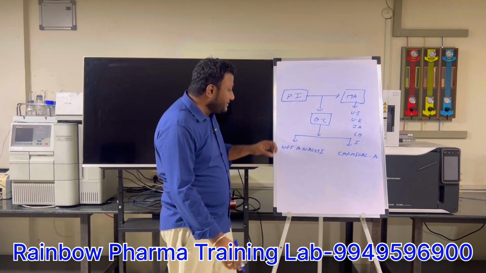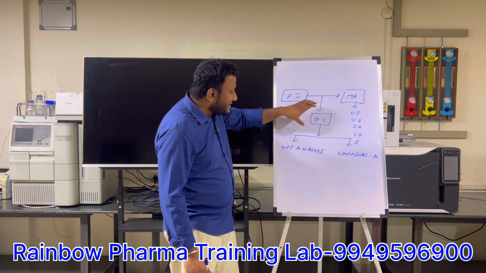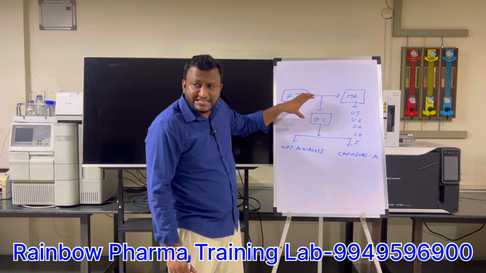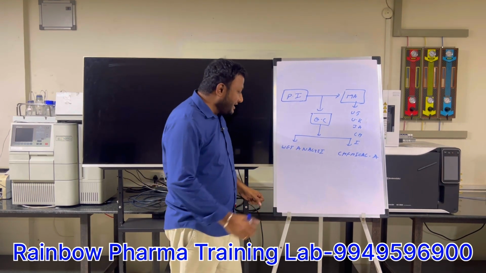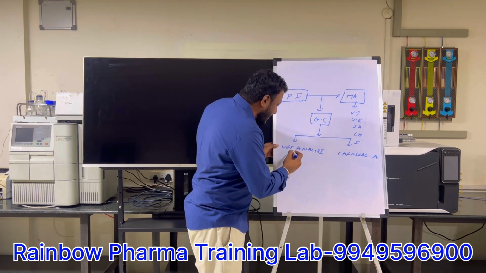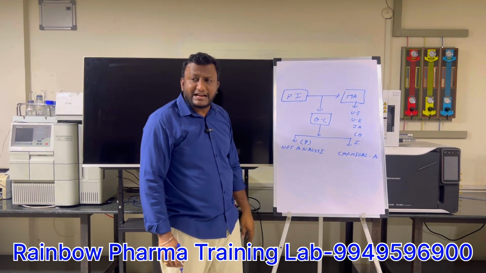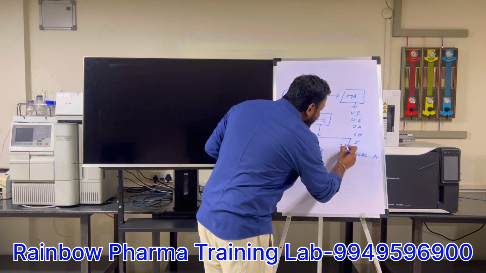If they want to check the quality of medicines, totally what quality test parameters do we have? They are classified into two types: wet analysis and chemical analysis. Approximately how many wet tests do we have? Approximately 7 quality test parameters in the wet analysis, and in the chemical analysis we have 5 quality test parameters.